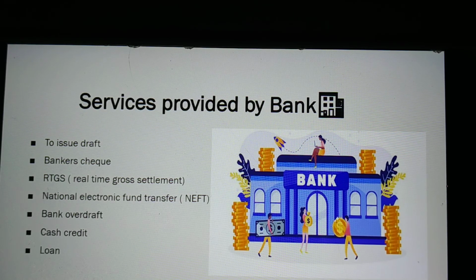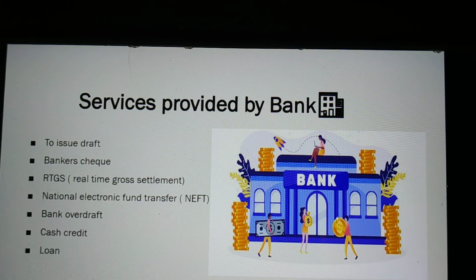In the RTGS method, money from the account of an account holder of a bank is transferred to the account holder of another bank in India. The transaction is not done in cash, so both the sender and the beneficiary need to have an IFSC code. RBI provides services through RTGS. An amount of 2 lakh rupees or more is transferred through RTGS. In this method, commission is charged from the sender of the money and the receiver is not charged any commission.